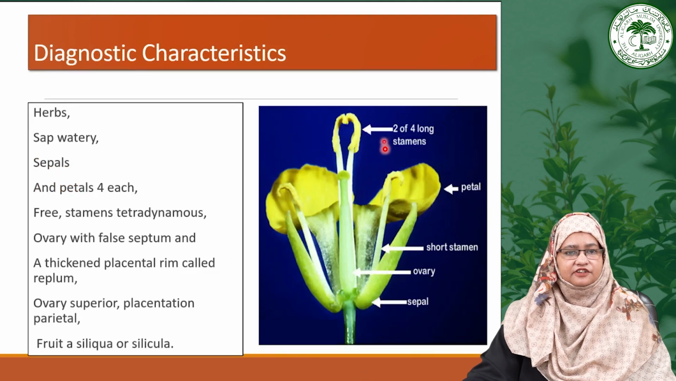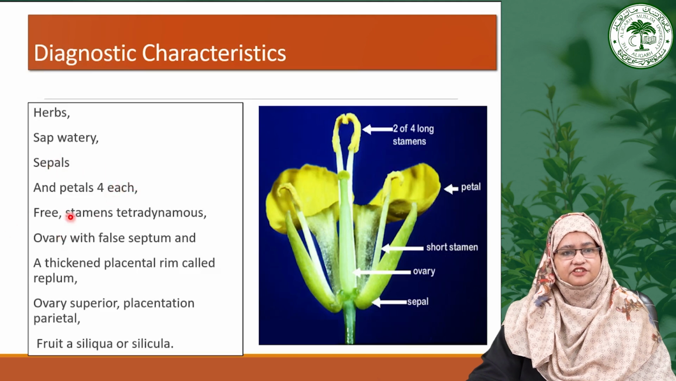Now, these are the slides representing the diagnostic features of the family Brassicaceae. As we can see, generally these plants are herbs. They have a watery sap. They have sepals and petals, all of them 4 in number.